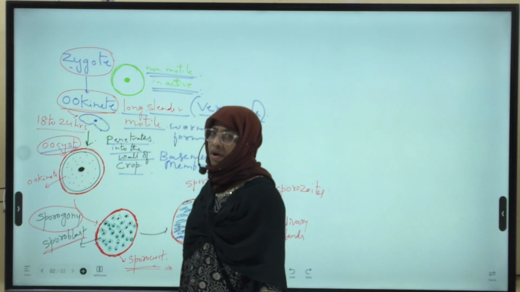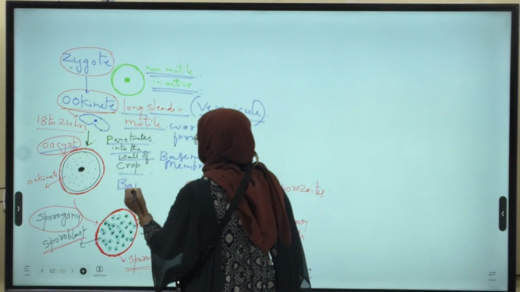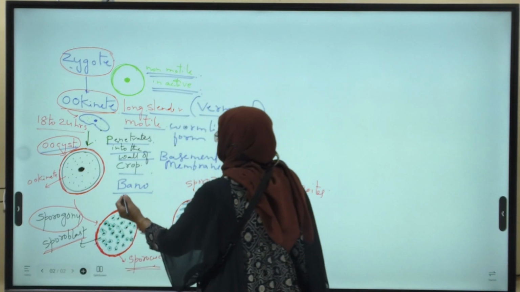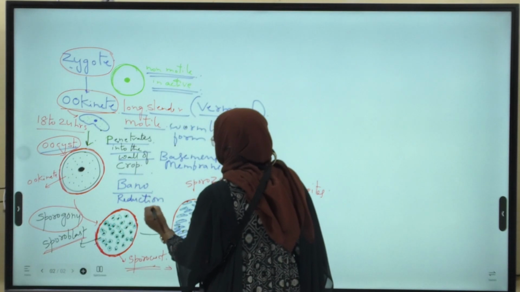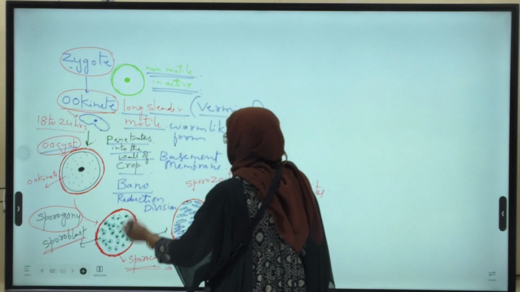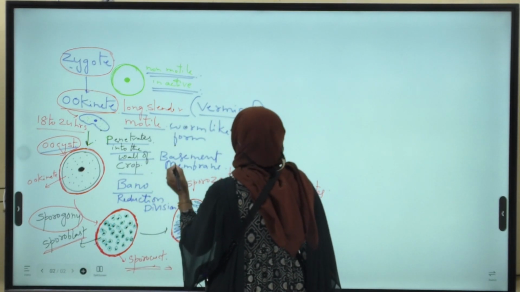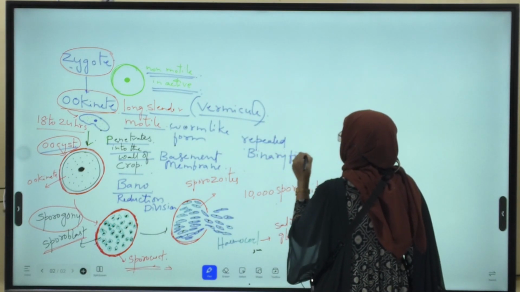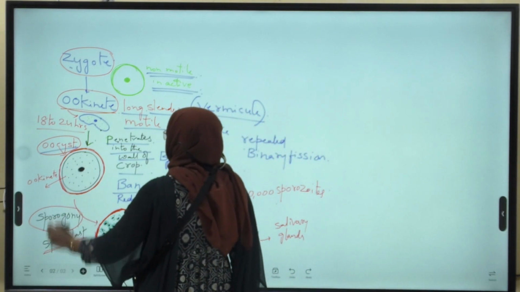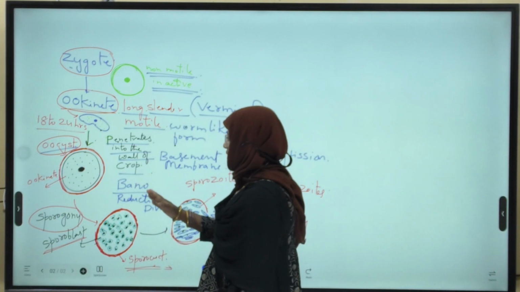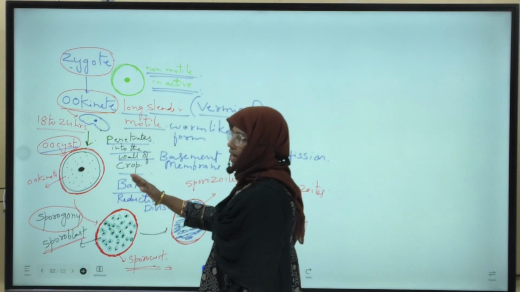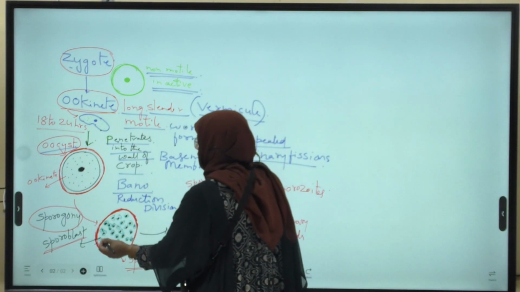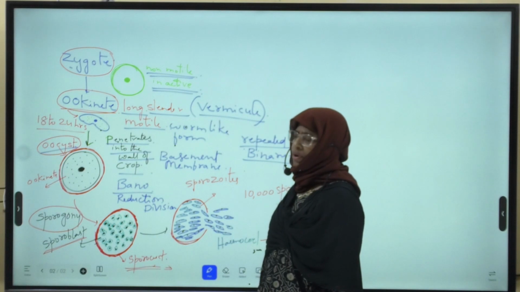According to Bono, the scientist, the nucleus of the oocyst first undergoes reduction division, that is meiotic division, and later it undergoes repeated binary fissions, due to which many daughter nuclei are formed.